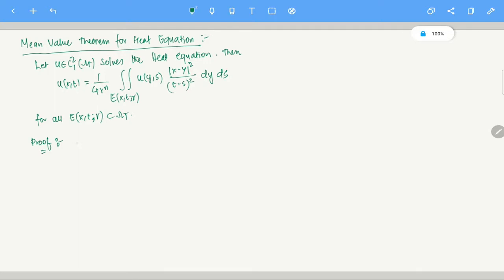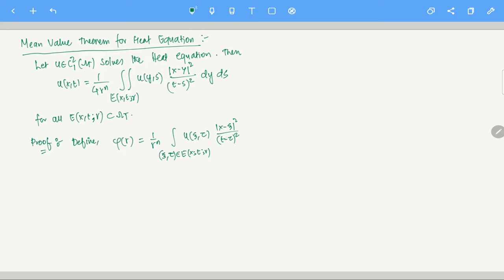So the proof is, let's define phi of r as 1 by r to the power n, the integral over (xi, tau) in E(x, t; r) of u of (xi, tau) times |x minus xi| squared over (t minus tau) squared. Okay, so this is the function which we are defining.